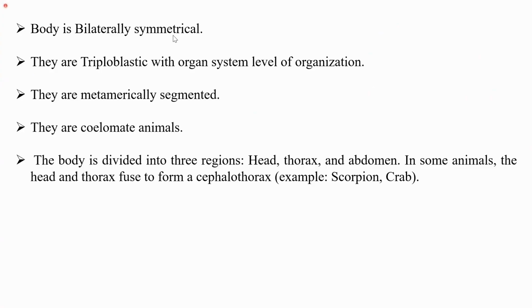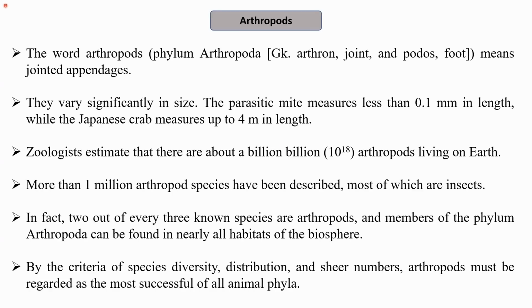Basically, we discussed the basic characteristics, and we see the reasons why these organisms are considered to be the most successful. They have a huge species diversity. Their distribution is very large; they are found in almost all the habitats. They are huge in number, the estimation being about 10 to the power 18 species that belong to phylum Arthropoda. Therefore, they can be regarded as one of the most successful of all the animal phyla.